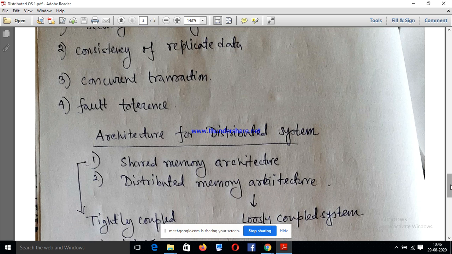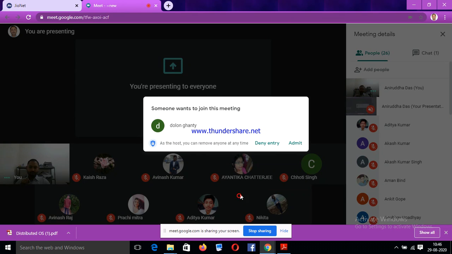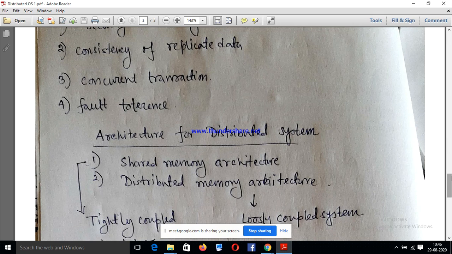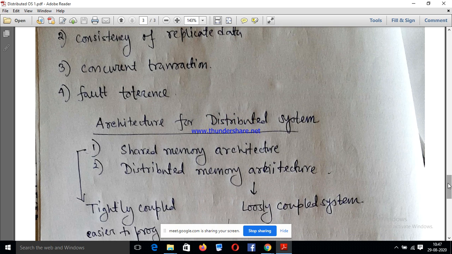Meaning if someone hacks my data, or my central controller system loses any data, then it can take that data from its backup process. So it always gives us the fault tolerance capacity.